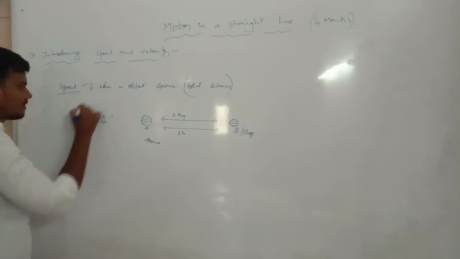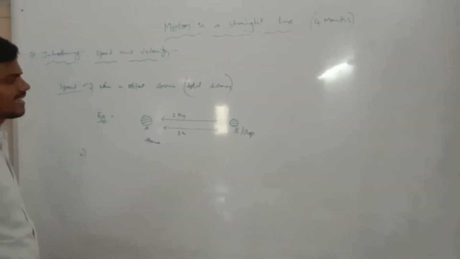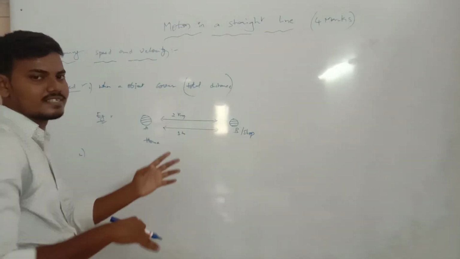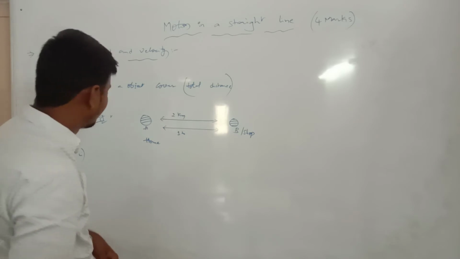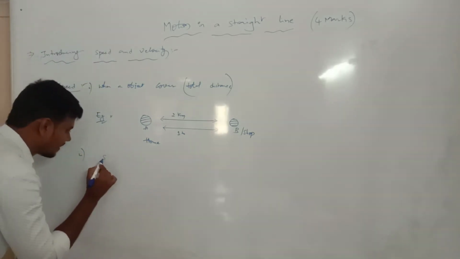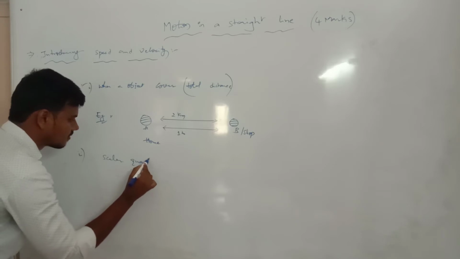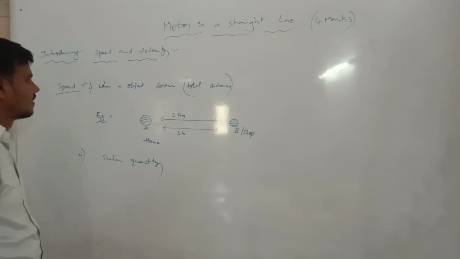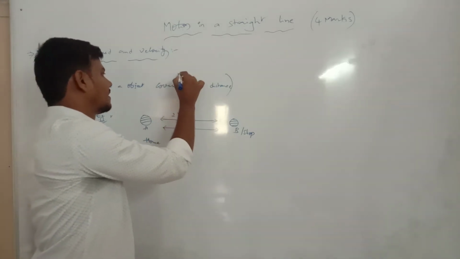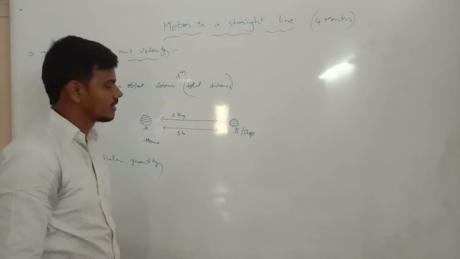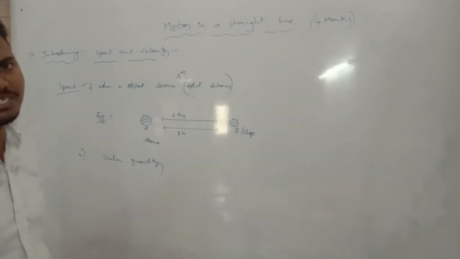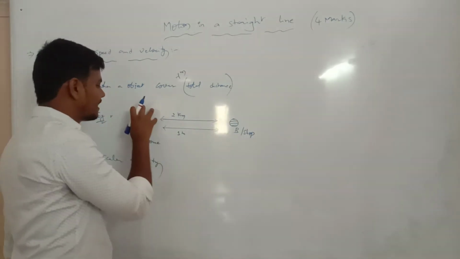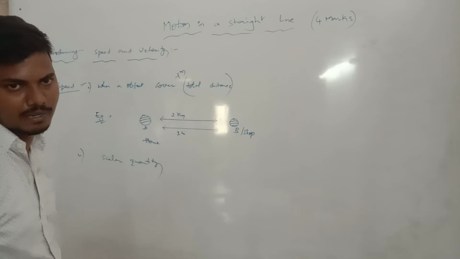Now, which quantity is this, scalar or vector? It doesn't have any direction. The object travels from one place to another, and direction is not a property here. So it is a scalar quantity. When an object covers the total distance, the sum of distance from the initial place to the final place, we don't apply any direction.